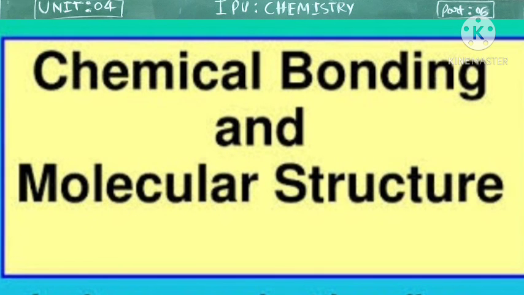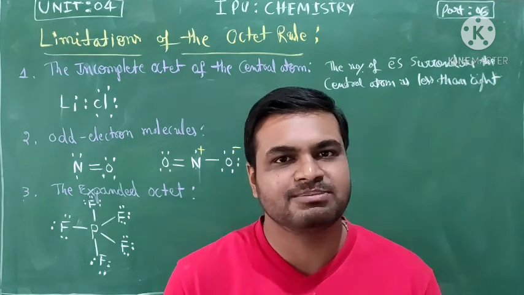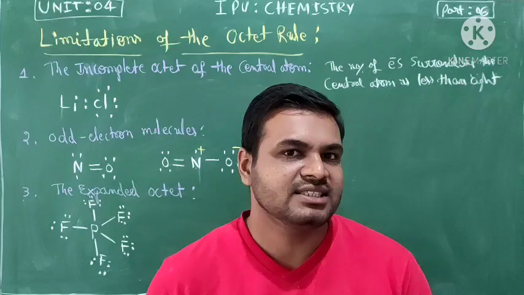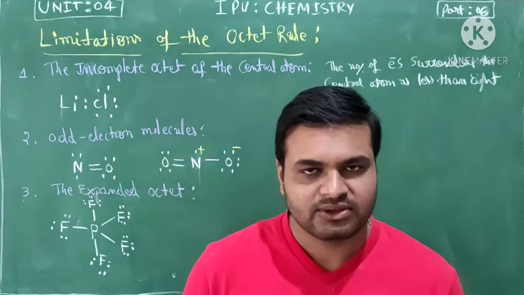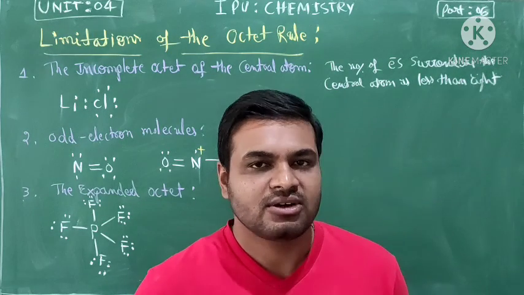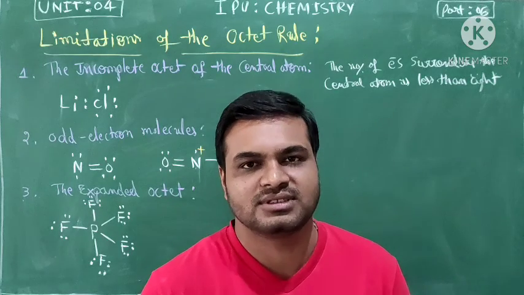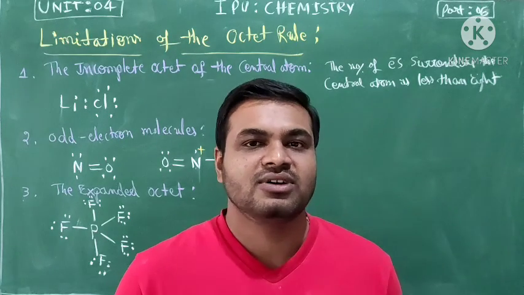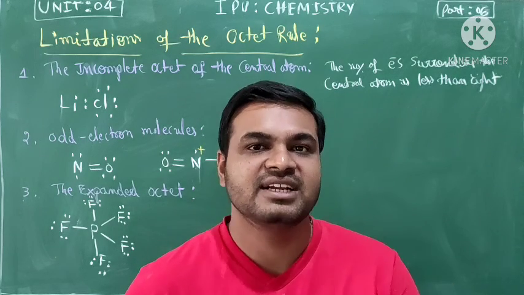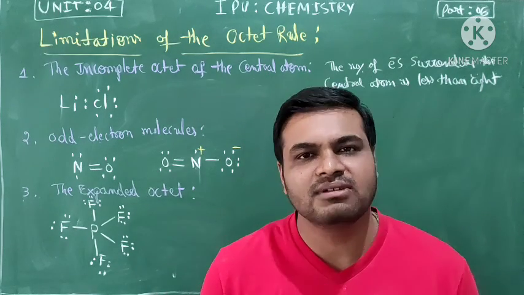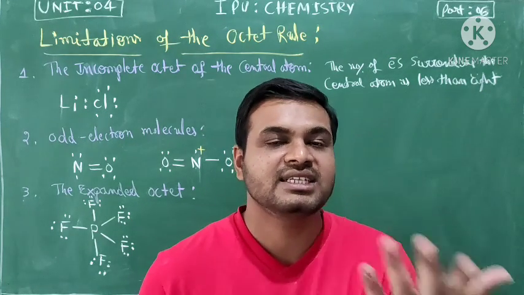So today's session is the limitations of the octet rule. The octet rule, this is the magical number of 8, right? The octet rule is useful but not universal. Students, the octet rule is quite useful for understanding the structure of most organic compounds, but not for all, and it applies mainly to the second period elements of the periodic table. The remaining ones are not applicable, and some of the molecules are called exceptions.